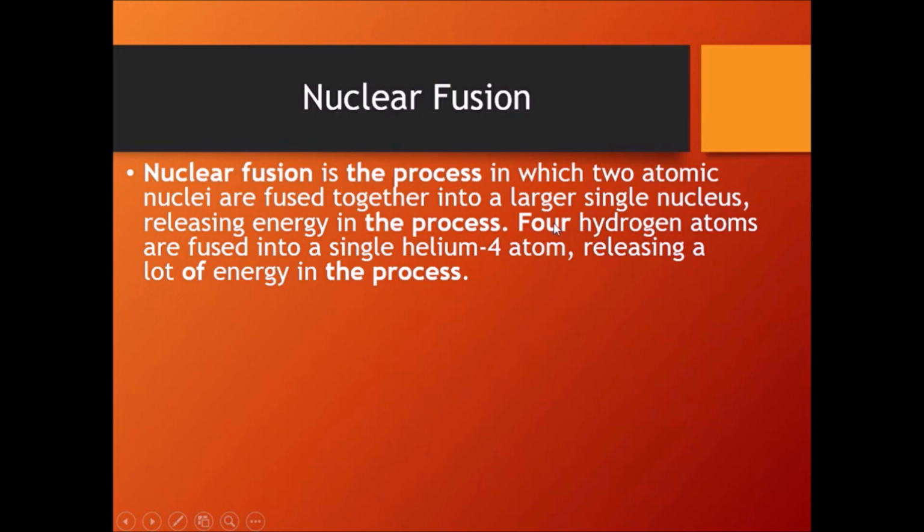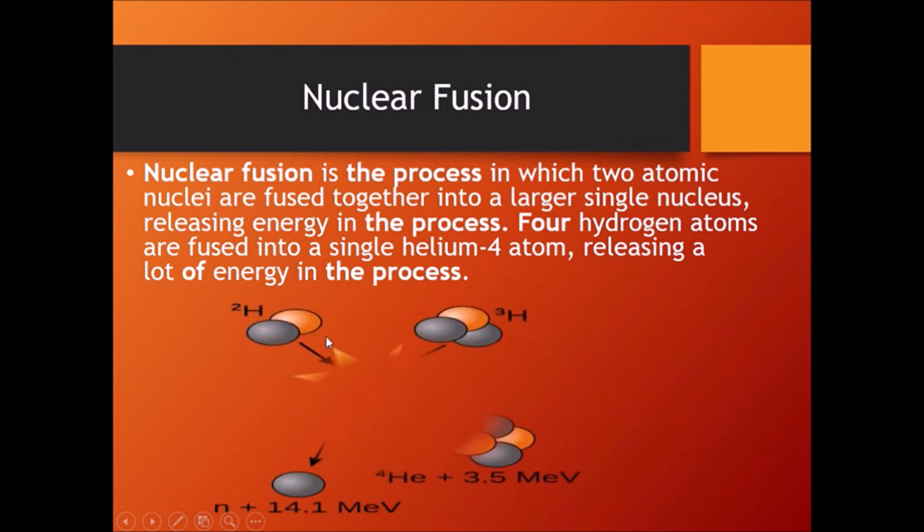So basically, 4 hydrogen atoms are fused into a single helium-4 atom, releasing a lot of energy in this process. Let us understand what this is all about. You can see I have 2 hydrogen atoms here, actually a combination of 4 hydrogen atoms. Here I'm calling this deuterium, and this is tritium. Deuterium has atomic mass 2, and tritium has atomic mass 3. Of course the hydrogen's atomic number is 1 only. So 2 plus 3 is 5, right?